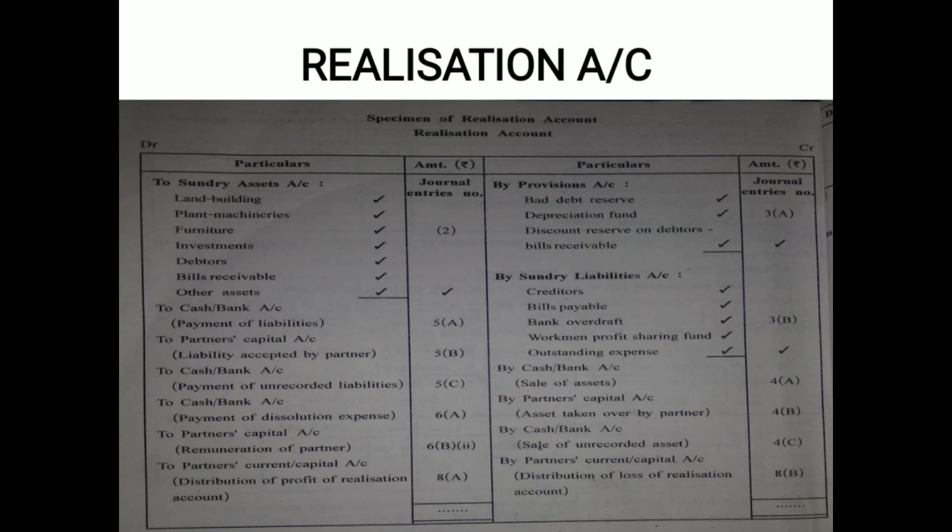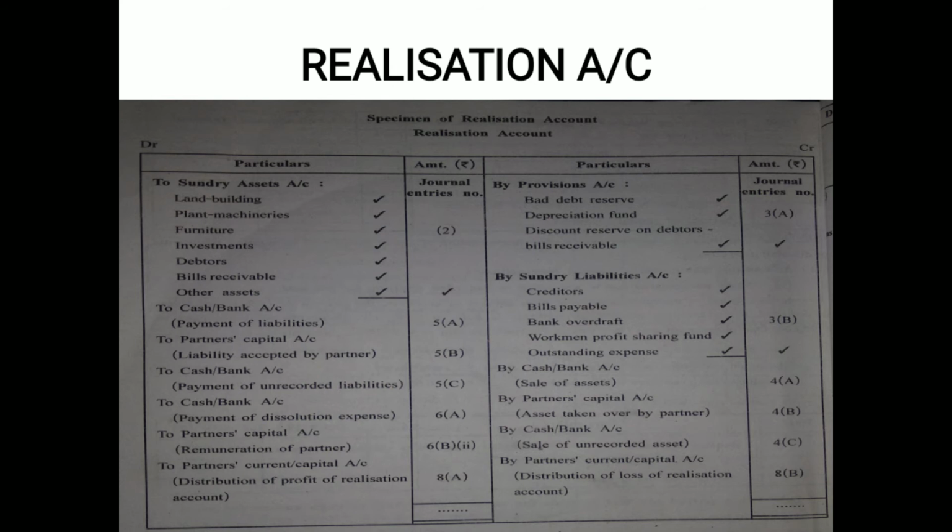The journal entries that I have taught you in lecture 5 and lecture 6, which is the today's lecture, we are going to post all those journal entries for now. So page number 279 of your textbook, the journal entries and realization account here presented on your screen. Let us compare these two.